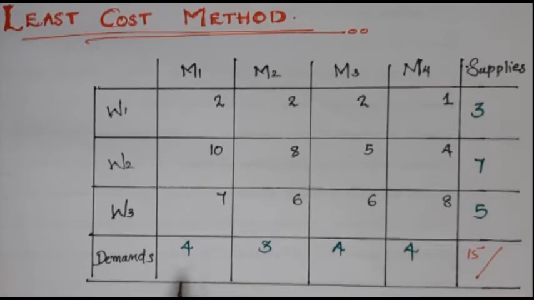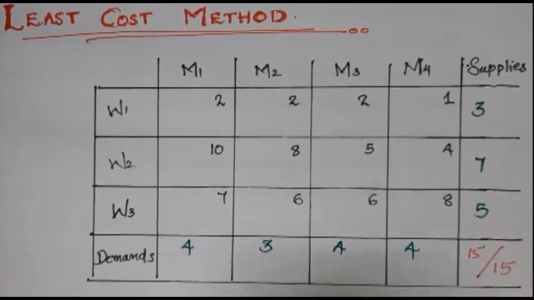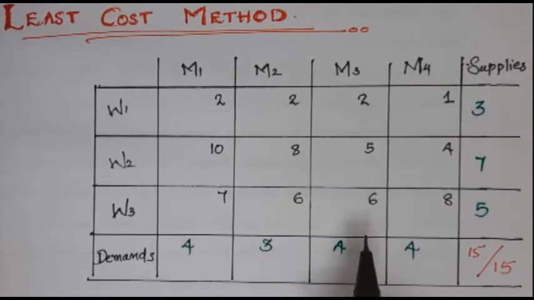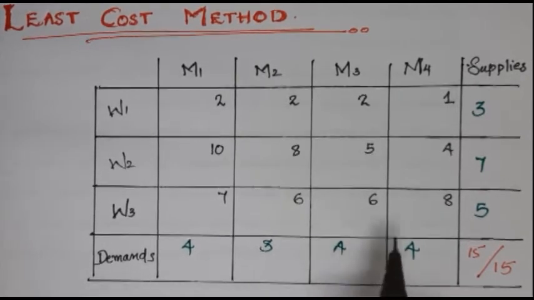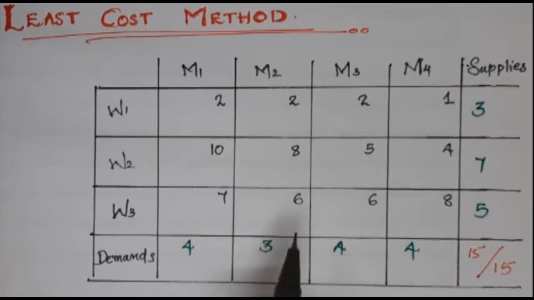And add the demands. 4 plus 3 plus 4 plus 4 is equal to again 15. That is, the given problem is a balanced transportation problem. So let's proceed. Now we have to find a basic feasible solution.